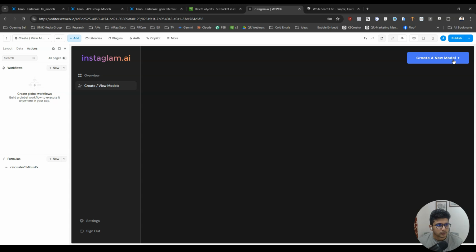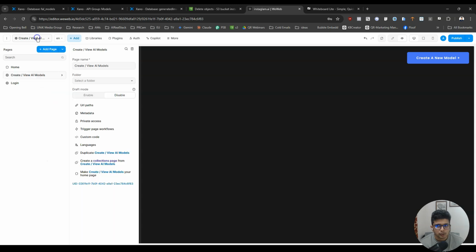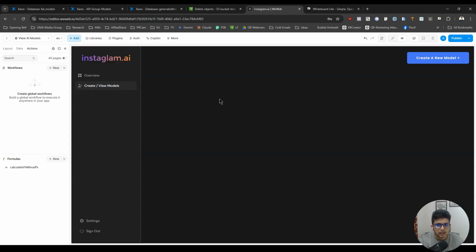Overview, create view AI models, and when people click on this, we need to go to create AI models page. Okay, so this will be, actually I want to call this view AI models page. Okay, so view AI models page, and we need to duplicate this page to build a create new model page.